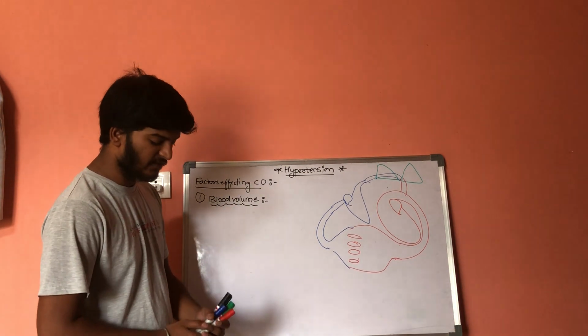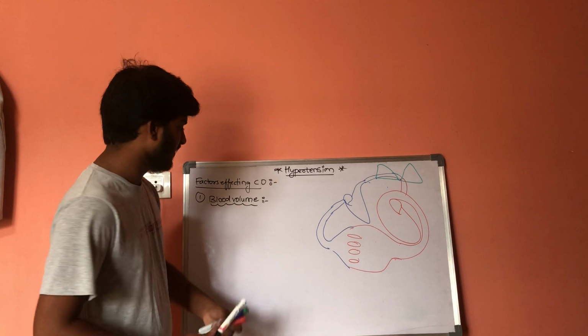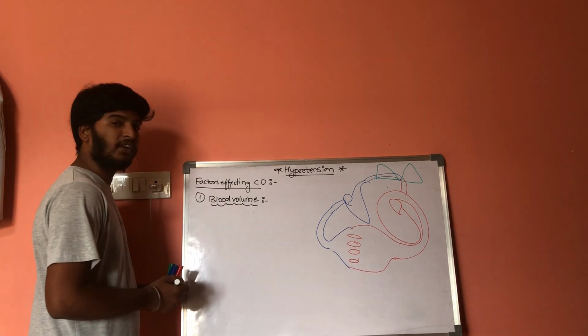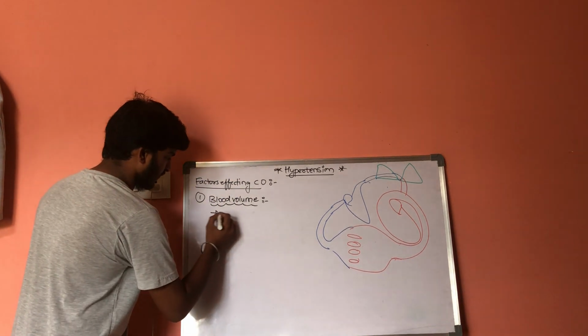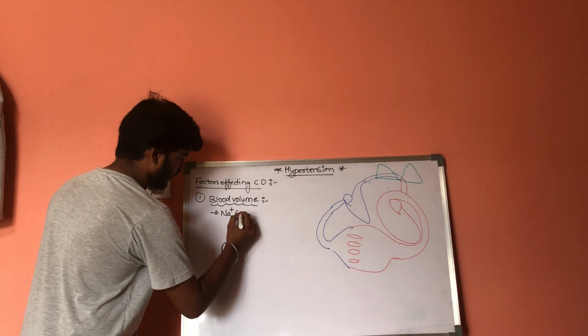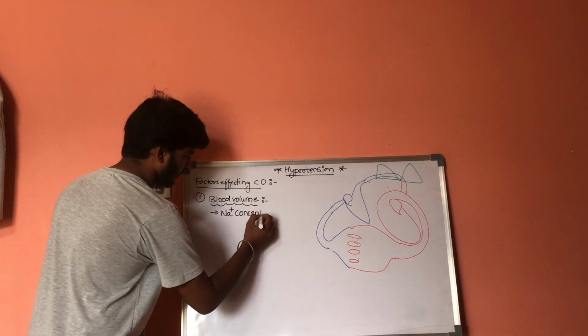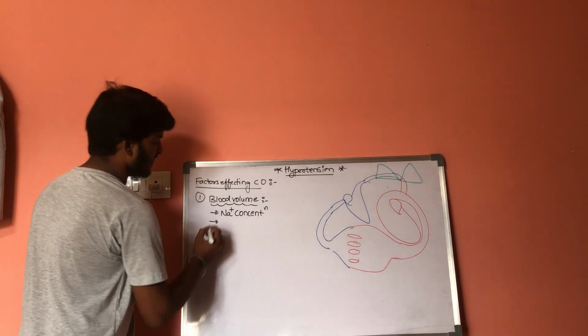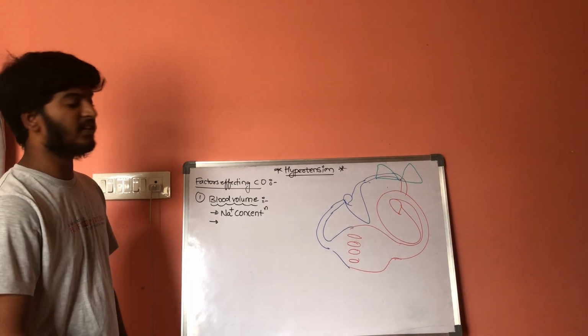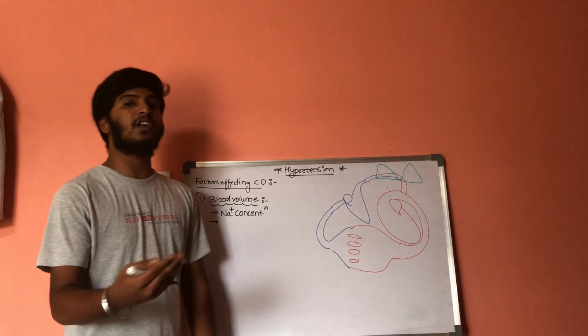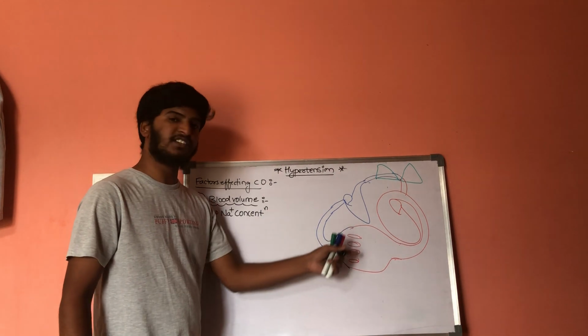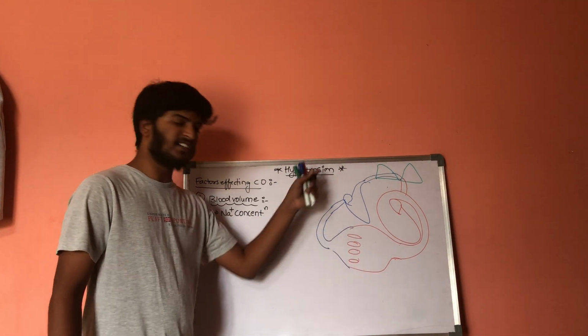What are the factors which influence the blood volume? The first one is sodium concentration inside the blood. If there is an increase in sodium concentration, there is more accumulation of water. With more water retention, the blood volume will get increased.